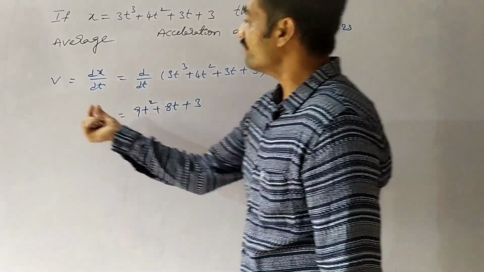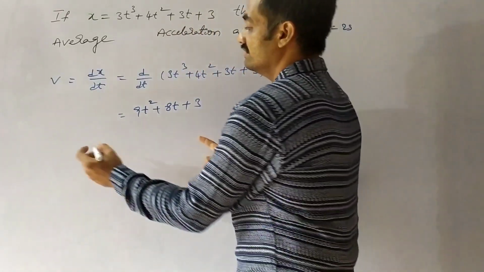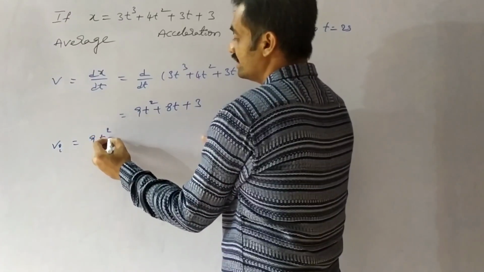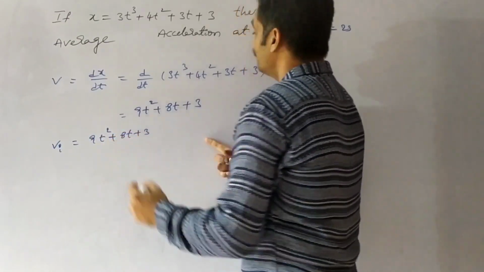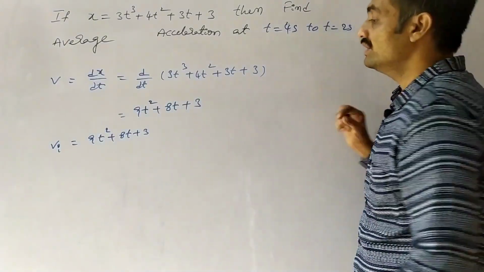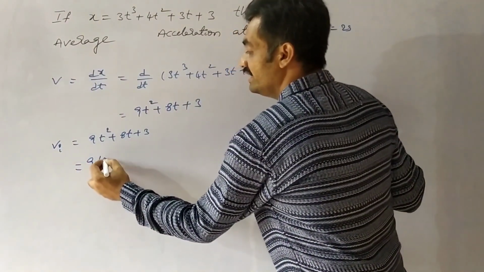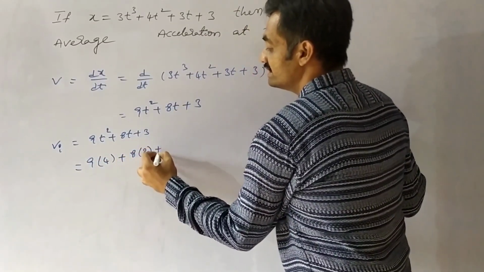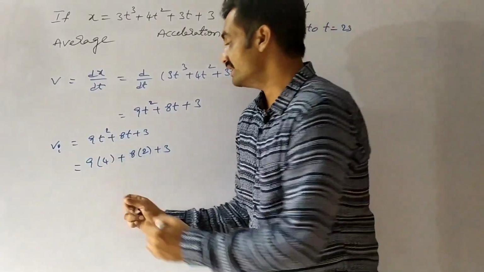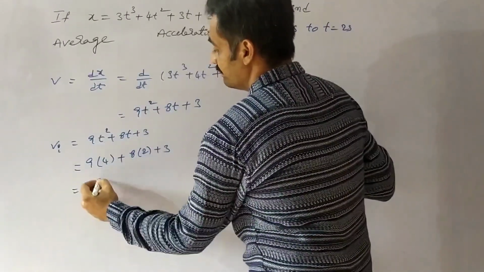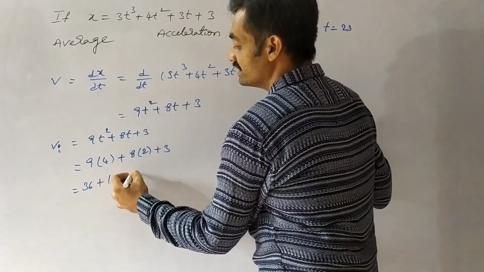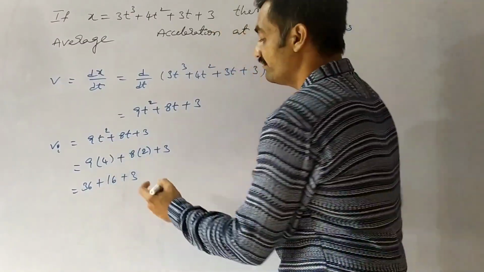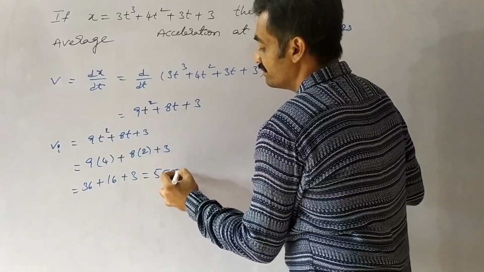Based on this equation, now we have to find the initial velocity and final velocity, where the initial velocity v suffix i equals 9t square plus 8t plus 3. Now we have to find this initial velocity at t equals 2 seconds. So if we substitute here, 9 into 2 square, nothing but 4, 8 into 2 plus 3. 9 4s are 36. 36 plus 8 2s are 16 plus 3. So 36 plus 16, 52. 52 plus 3, 55 meter per second.